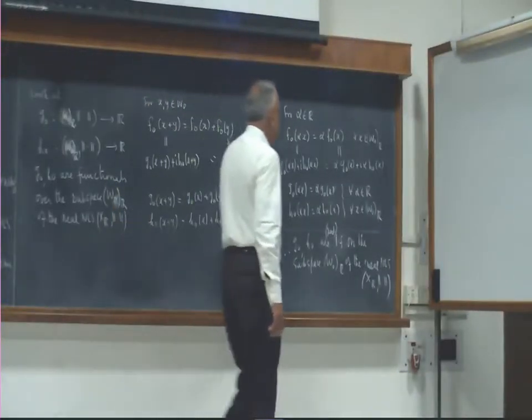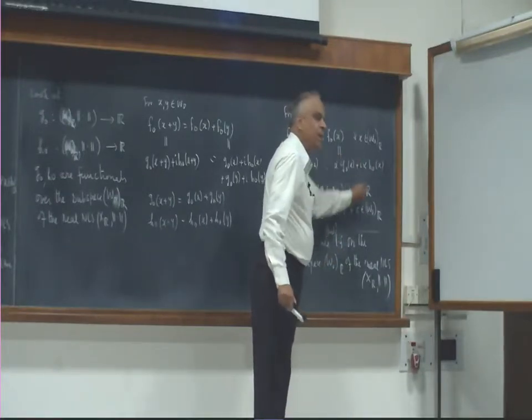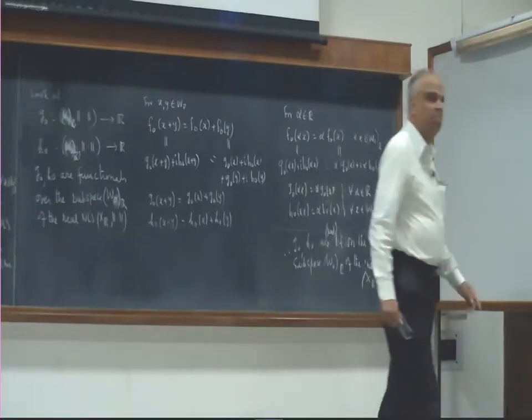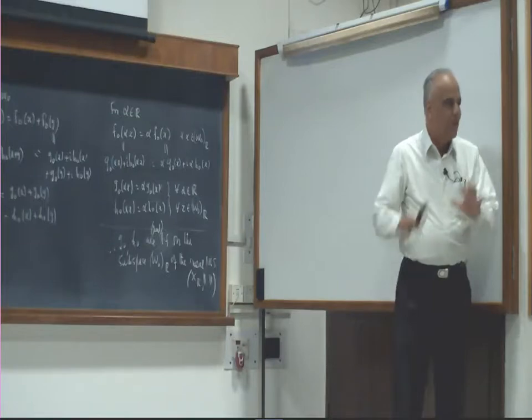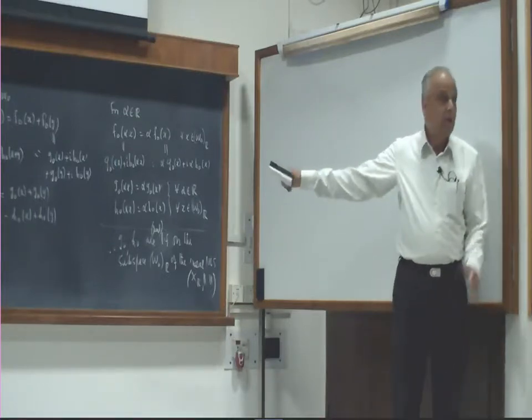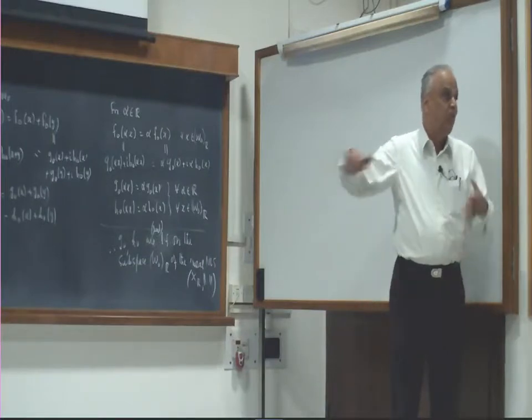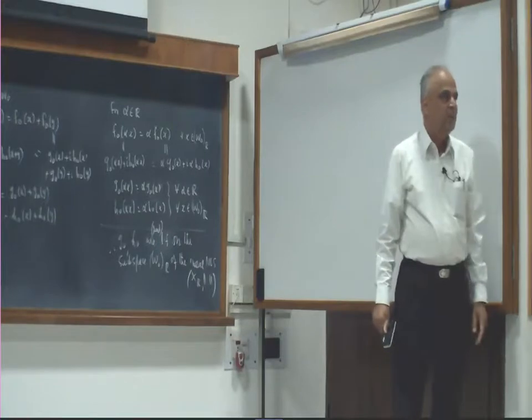Particularly, if alpha were not real, the real and imaginary parts will get screwed up. I can't collect the G naught terms and h naught terms. That is why I am pushing everything into the real situation. I am working only on the real space level, because my extension theorems are available so far only on the real nonlinear space.